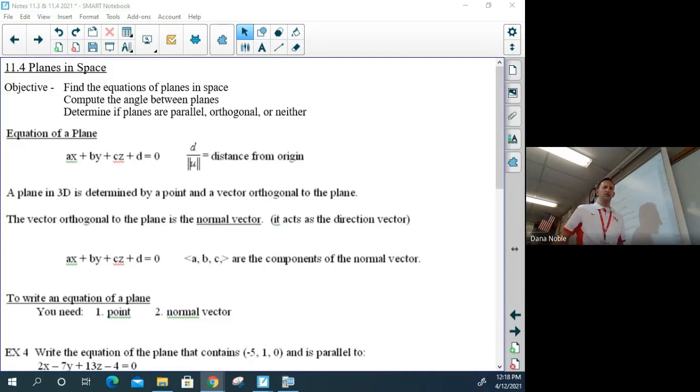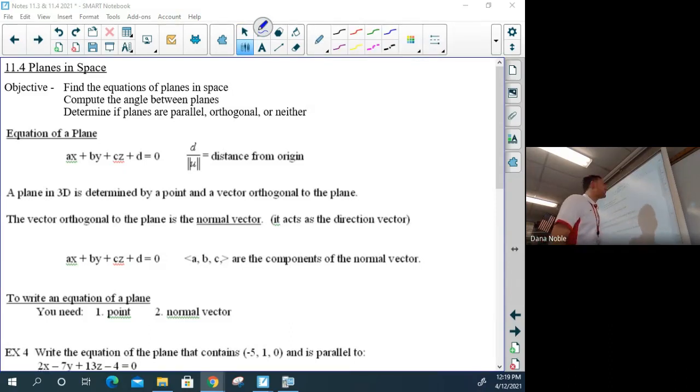We're going to take our notes and learn about 11.4, planes in space. There are 3 objectives in this lesson. One is going to be to find equations of planes. Now that we have completed the cross product, we can now find equations of planes.